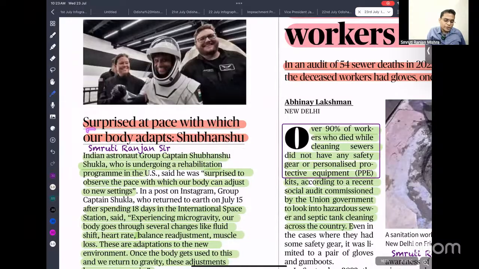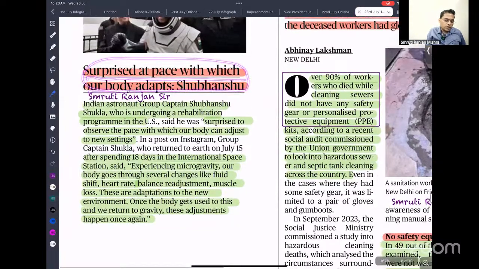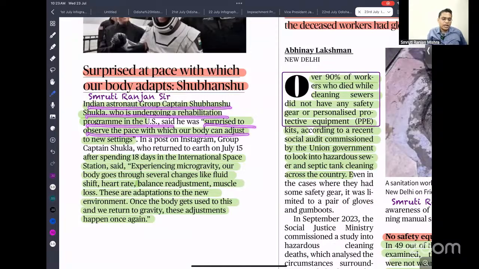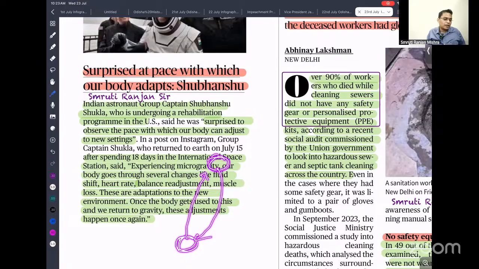Surprise at the pace with which our body adapts. So this is what was said by Subhanshu Shukla. Indian astronaut Group Captain Subhanshu Shukla, who underwent a rehabilitation program in the USA, was surprised to observe the pace at which our body can adjust. Whenever you are on Earth, you are under gravity conditions. When you are in outer space, it is a microgravity condition, and then you come back. That means in a short span of time, you experience gravity, zero gravity, and again gravity. So that means our body needs to adjust.